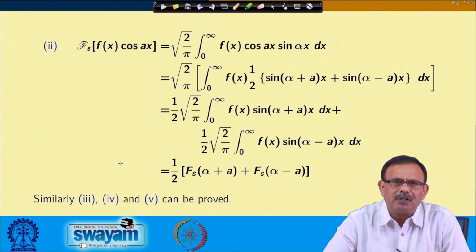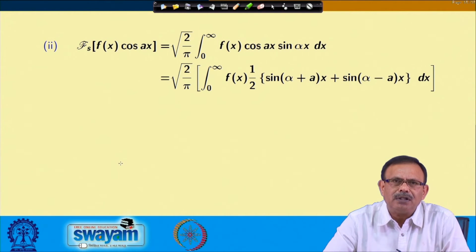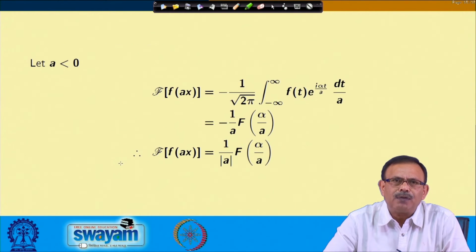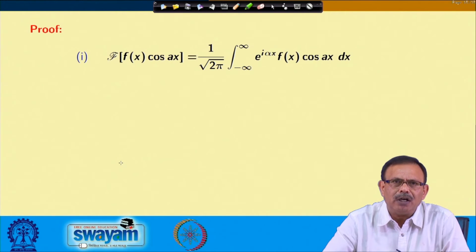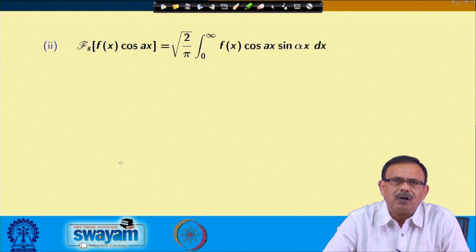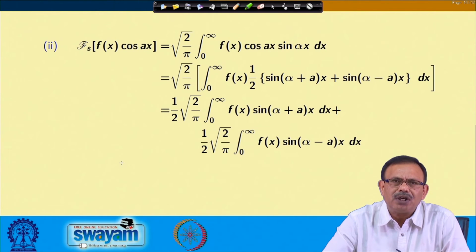Once I have proved this, the 3, 4, 5: 3 was the Fourier sine transform of f(x) sin ax equals half into the Fourier cosine transform of alpha minus a minus the Fourier cosine transform of alpha plus a. These three, proceeding in the same fashion, you can prove on your own and check whether it is correct or not. The procedure will remain the same as we have shown for these two cases.